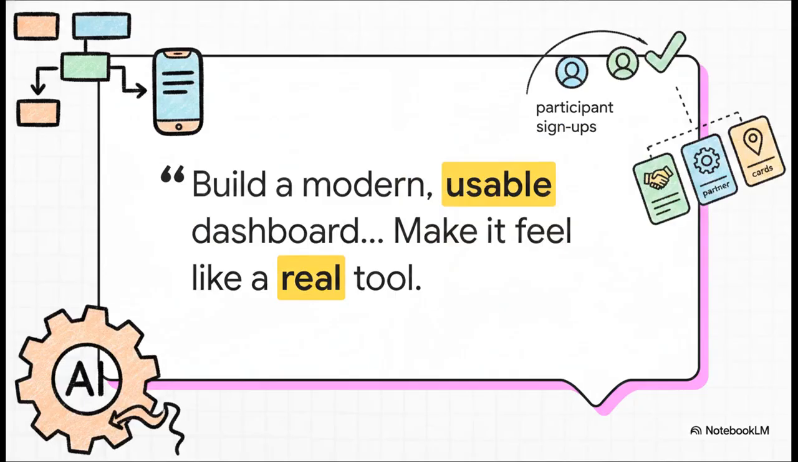It's wild. And when it's time to build the actual tech, check out this crucial prompt snippet for Lovable.dev. Quote, build a modern, usable software dashboard. Make it feel like a real tool we could demo to the city, partners, and program participants. End quote. We take the architecture ChatGPT gave us, feed it into Lovable, and command the AI to spin up a working, mobile-friendly application. We're talking clean navigation, participant signups, partner cards, all without typing a single line of traditional code. Now that is what I call leverage.